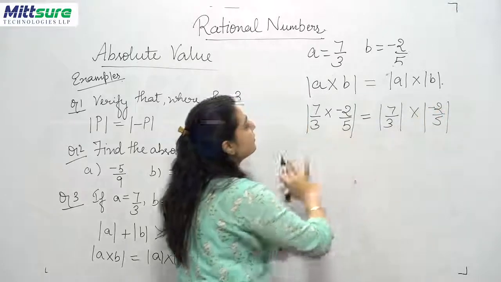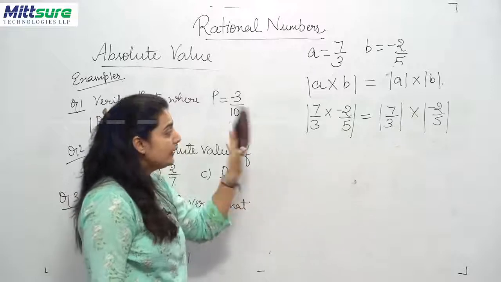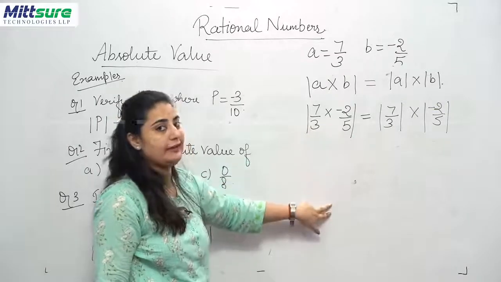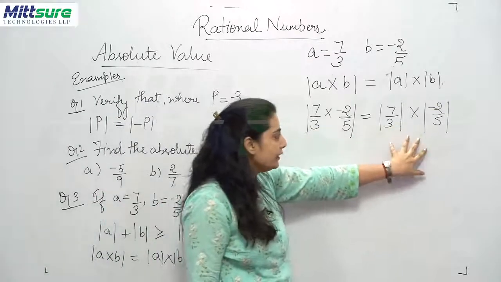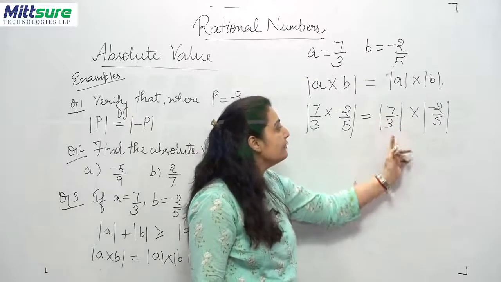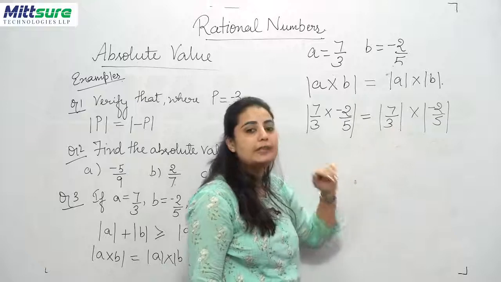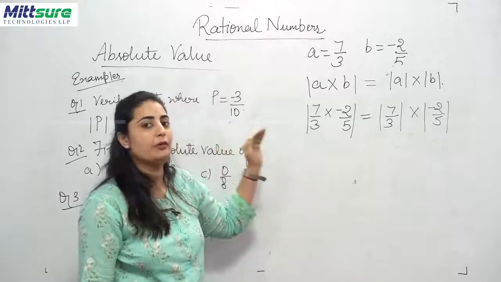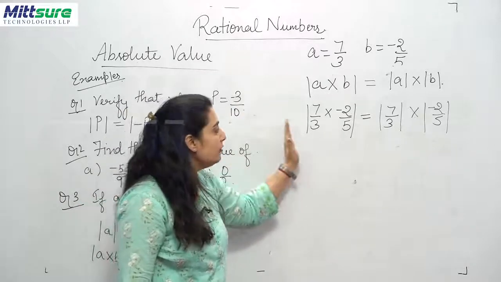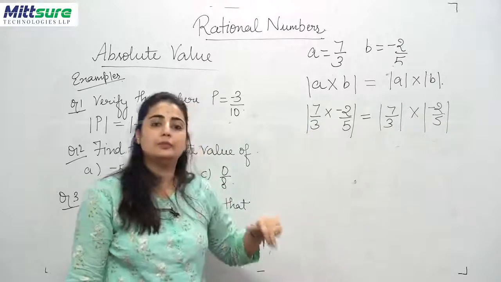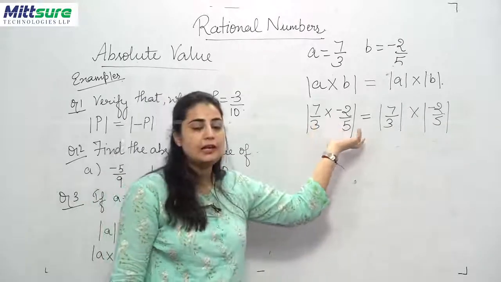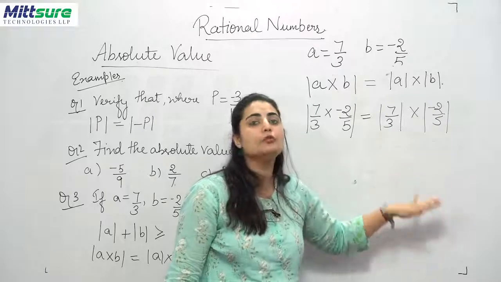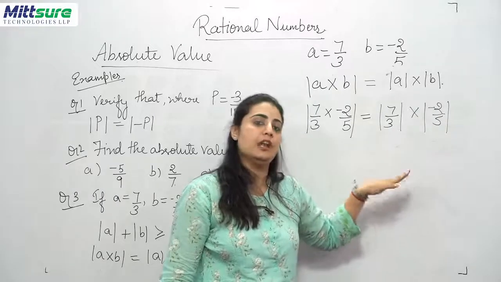Now see, what is the difference between these two? The difference between these two is that first here you are going to find out the product, then you will find the absolute value. And here, as I have already explained in the earlier example also, you will first find the absolute value and then you will find the product of these two numbers. So please do not get confused when you get such type of questions. You just have to look at in what condition you are supposed to calculate the absolute value. Either the product has to be calculated first or the absolute value has to be calculated first.